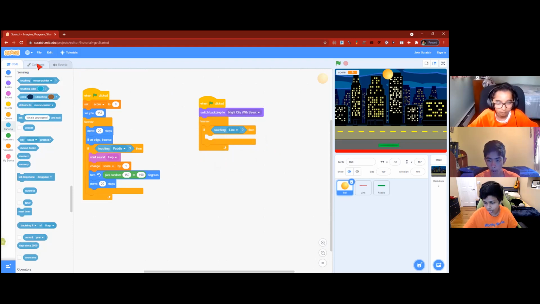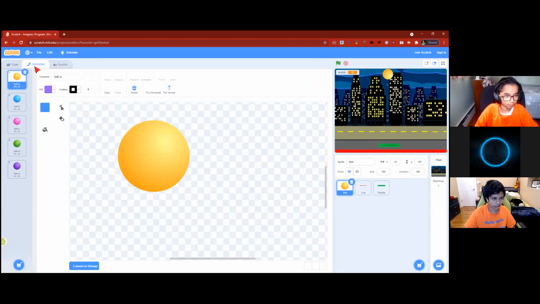But we have to make our own you lose background. And now I'm going to show you how to do that. So on the top left corner, you're going to see code, costumes, and sound. So you want to click on costumes over here, and you're going to see my sprite's costume come up.